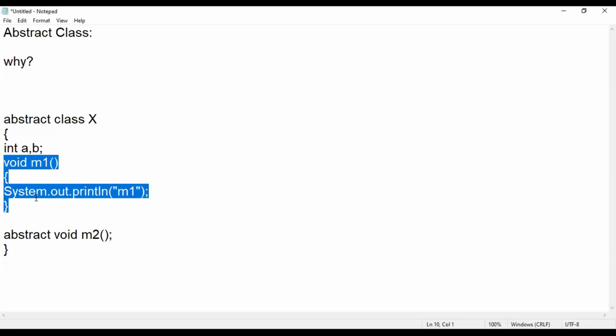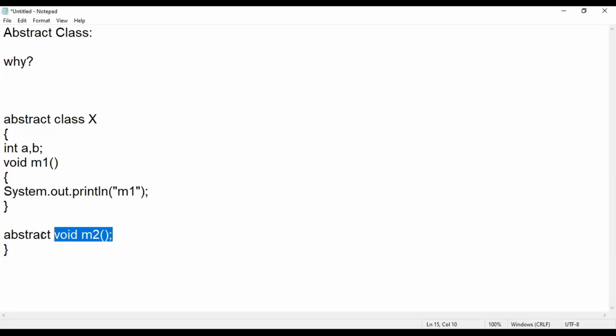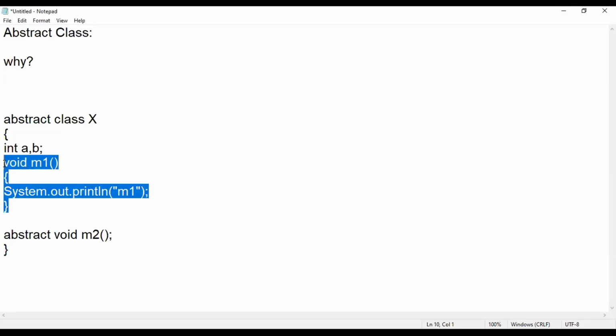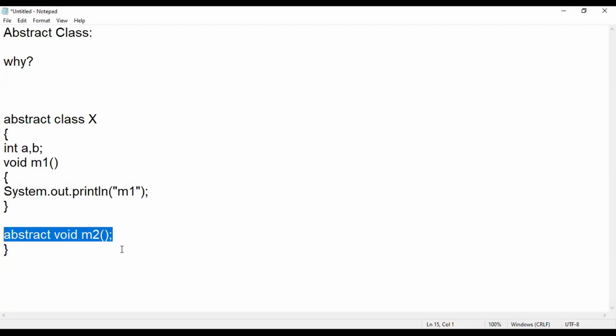So whichever method has a complete definition, these methods will be called concrete methods. Concrete in the sense complete. I know what exactly the method will do, what the working of that method is. That is a concrete method. Abstract method in the sense I don't know what the definition of this method is. So a concrete method is one where I know the complete definition. An abstract method is one where I don't know the implementation. And there is nothing like a partial implementation of a method. If you have complete knowledge, then only you write a method. If you don't have the complete knowledge, then you have to make it abstract.